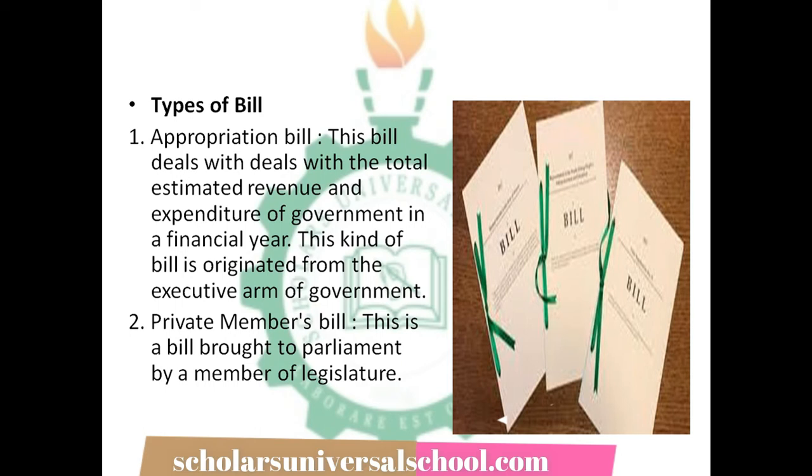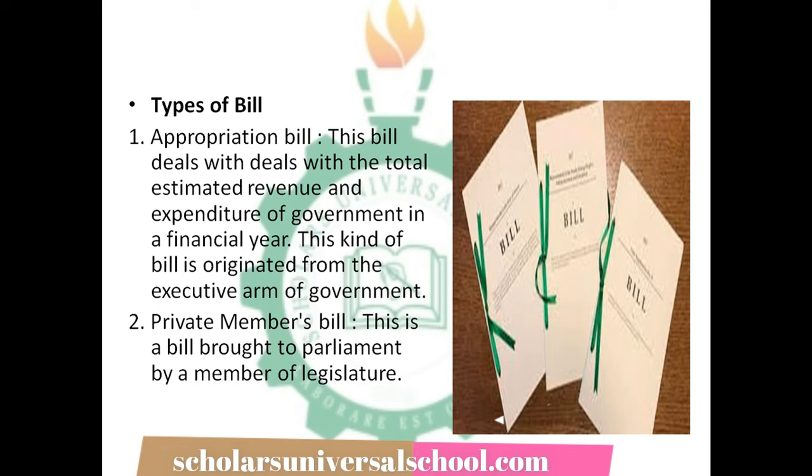The private member's bill comes from a member of the legislature. That means one of the legislators can bring such a bill before the house, and such a bill must address the issues affecting the constituency or the senatorial district which such a legislator is coming from,